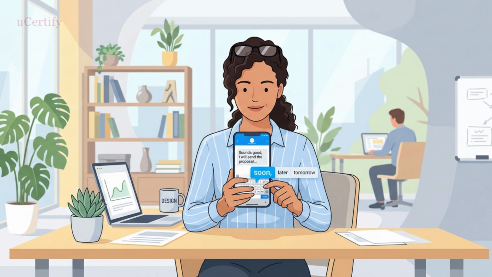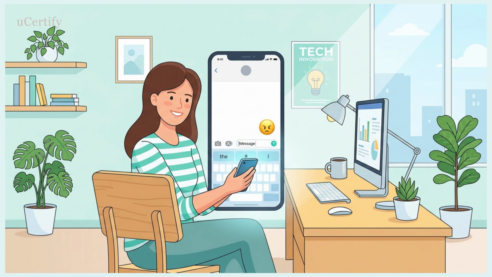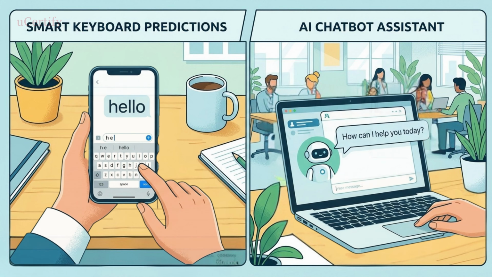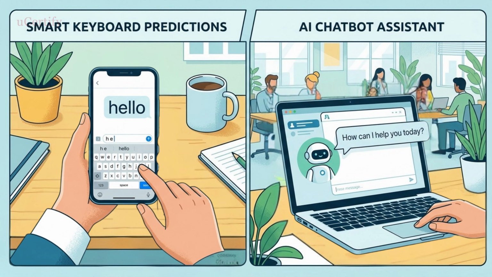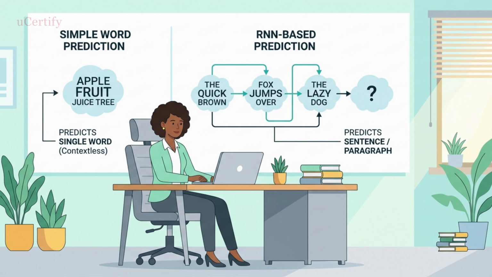In this video, we will learn how recurrent neural networks predict the next word in a sequence. Tired of your phone always suggesting the same old boring words? Predictive text makes smart keyboards and chatbots faster and more intuitive. But RNNs don't just predict words, they understand the whole sentence.